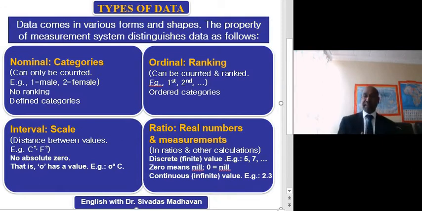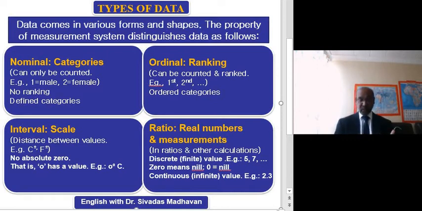But ordinal data is an orderable item or orderable category. For example, first, second, third, etc. That's why ordinal numbers are first, second, third, fourth, etc. Cardinal numbers are 1, 2, 3. So the term ordinal data refers to the category that can be ordered. But in the case of nominal data, you can count them, but there is no order. You cannot put the nominal data in order. But ordinal data you can put in order. That is the difference between nominal data and ordinal data.